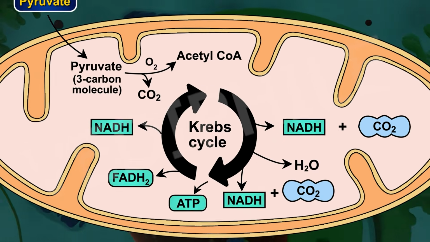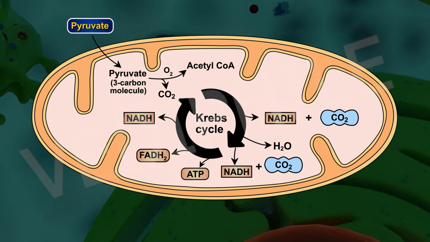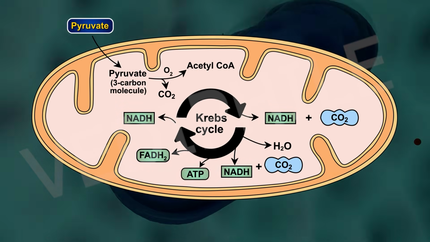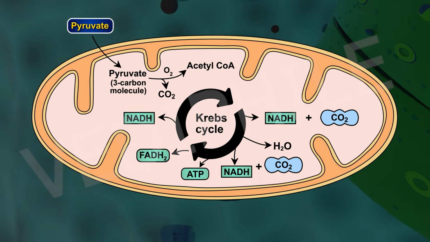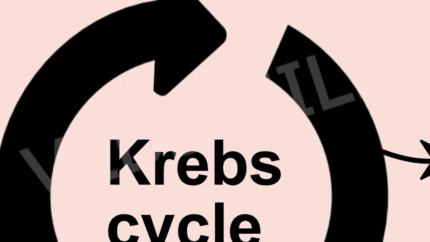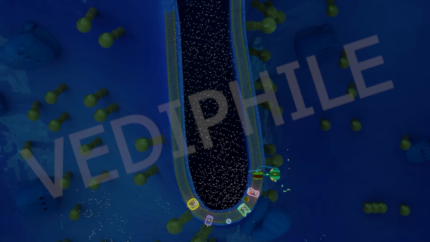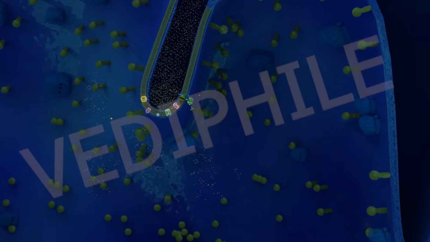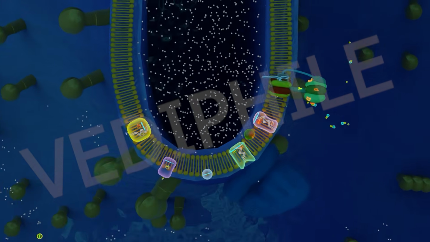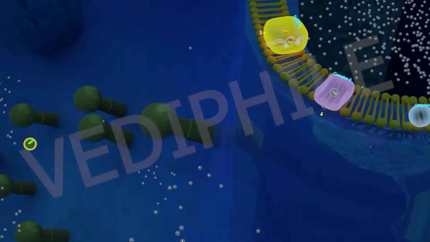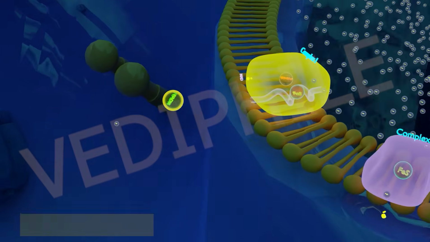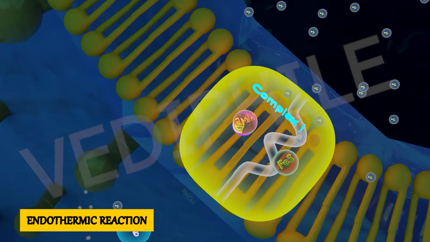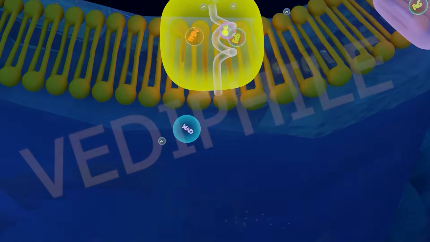The energy released during cellular respiration is immediately used to synthesize a molecule called ATP, which is used to fuel all other activities in the cell. In these processes, ATP is broken down, giving rise to a fixed amount of energy which can drive the endothermic reactions taking place in the cell. That means ATP is an energy currency.